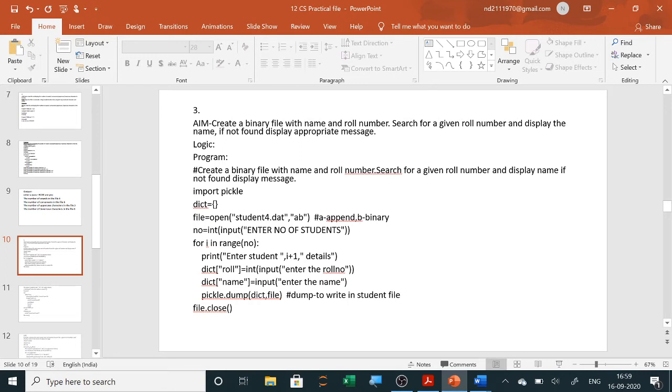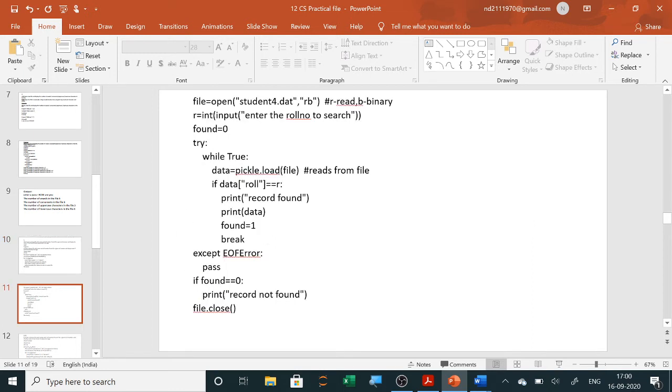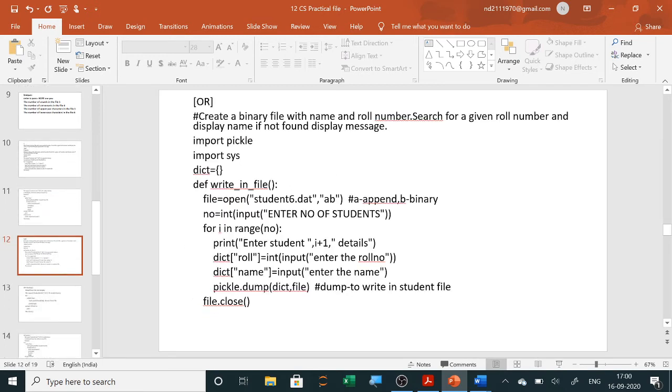Now this is your third practical, in which a binary file is there with name and roll number, and we are searching for a given roll number. If the roll number is not found, then it will display a message. So we have created the file. Here you can see, using import pickle we have stored the records in a dictionary, and then after loading it, to search which record you want, you will ask the user to enter, and you are searching, and simply you are displaying.